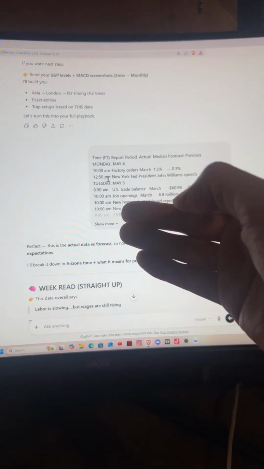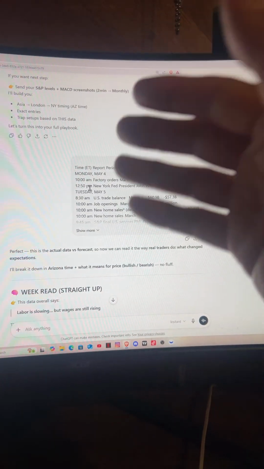I then get the economic calendar for the next two weeks. I then also get what investors are paying attention to at the moment. That way I get the sentiment of the whole market in general, from the big to the small, whether it be earnings, all that stuff. I also take in what days the data is coming out and being released. Also geopolitical, because it lets me know the sentiment of what's going on.